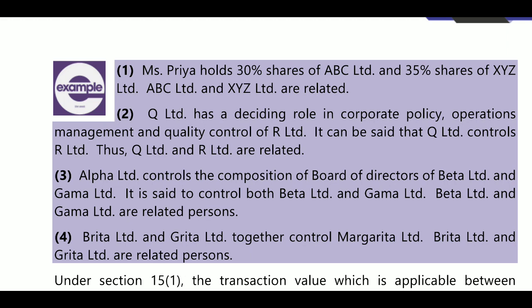Next, Q Limited has a deciding role in corporate policy, operations and management and quality controls of R Limited. It can be said that Q Limited controls R Limited. So Q Limited and R Limited are both related.